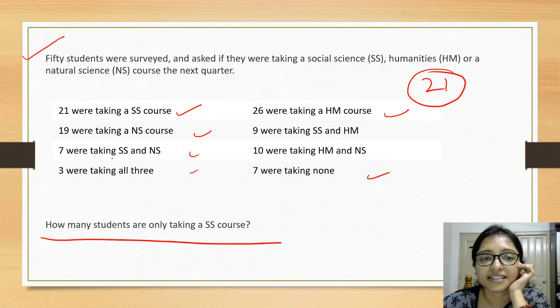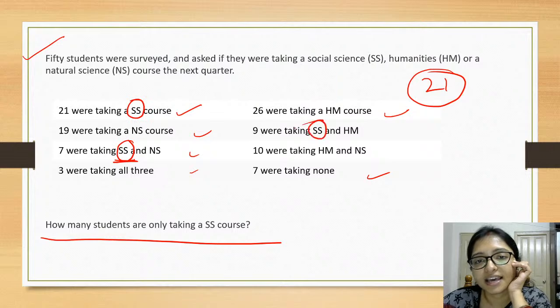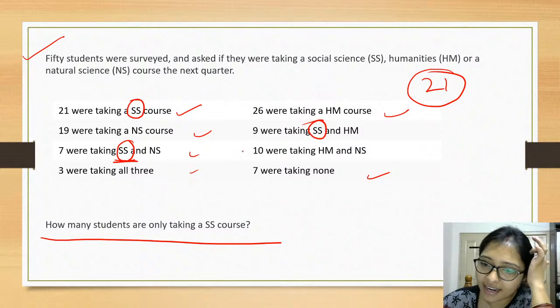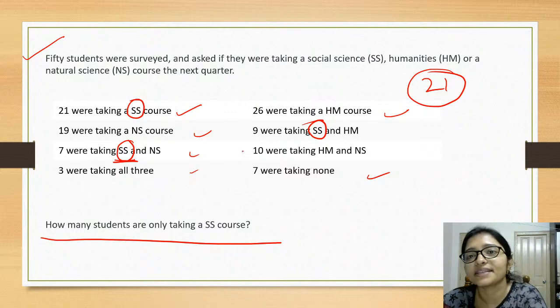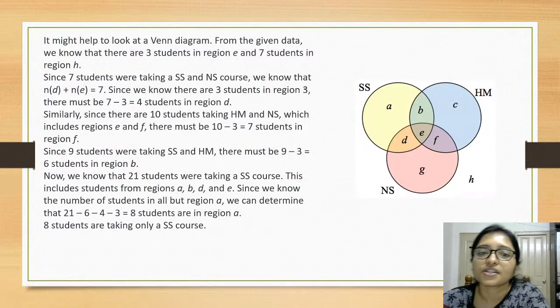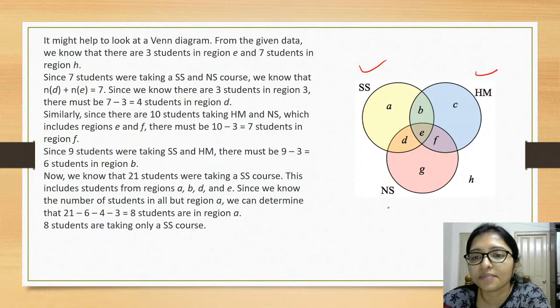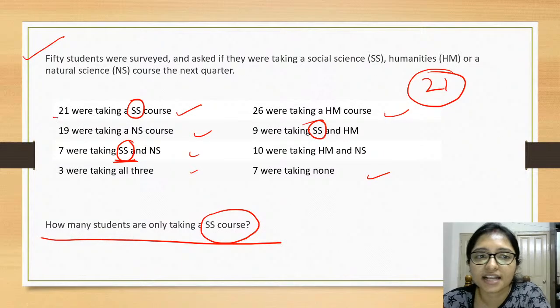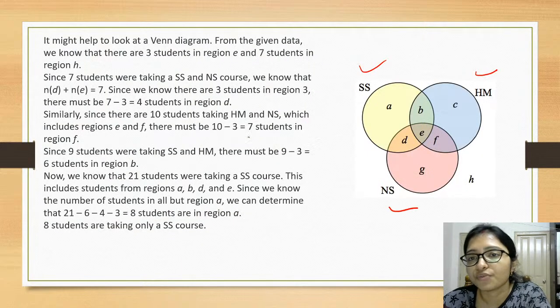Here you can see that SS is here, SS is here, SS is here, everywhere SS is there, right? So why are you missing this? And they are asking about the SS course, you cannot miss this. So here, now SS, this is HM and there is NS, right? For the SS, you have to understand that 21 was there.